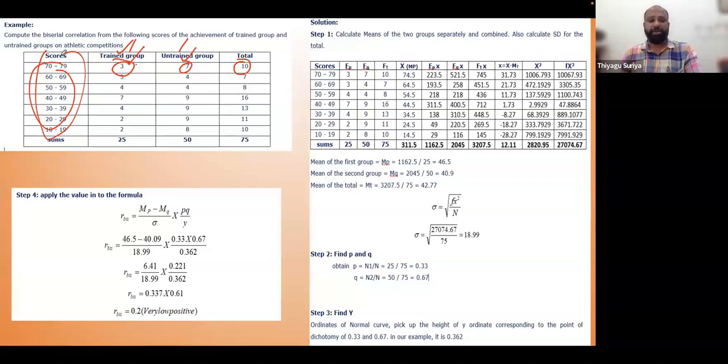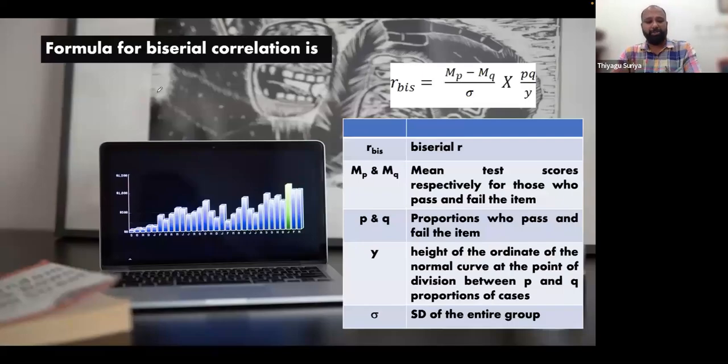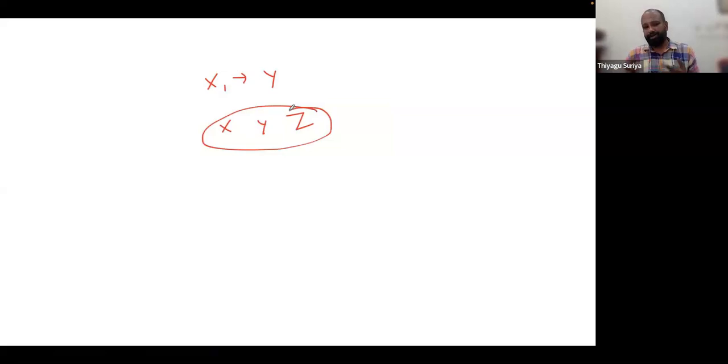I'm just showing you one more example. Now I'm discussing multiple correlation. What is called multiple correlation? Any idea? Suppose you have the variables x1 and y, then you can go with simple correlation. Suppose you have x, y, z. If you want to check how all three variables are correlated with each other, then we can go with the multiple correlation.